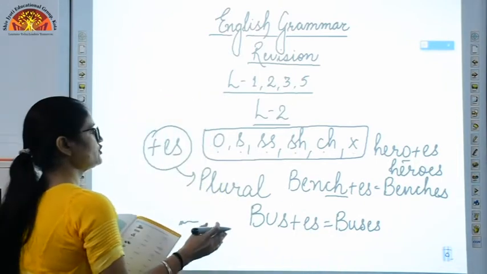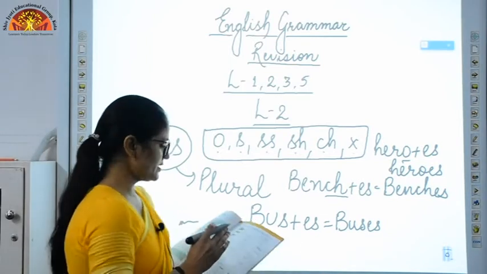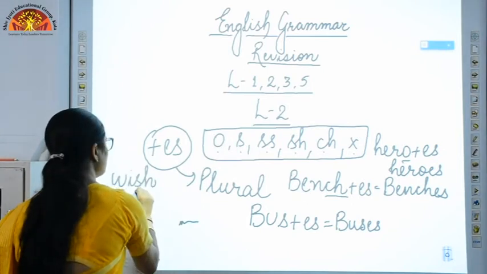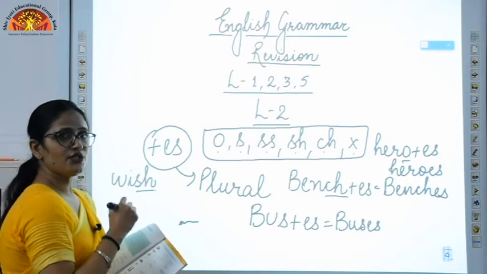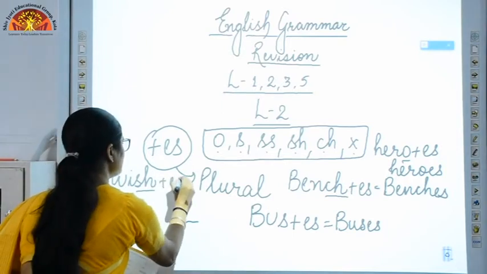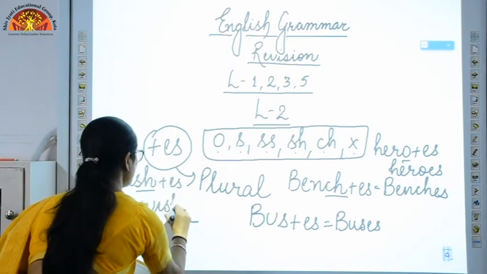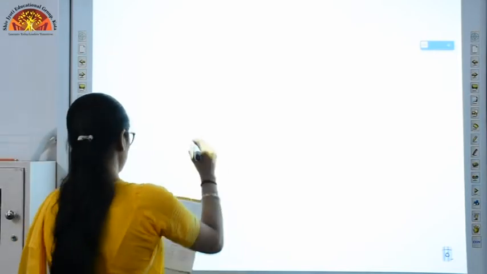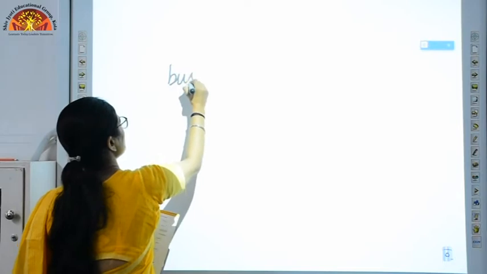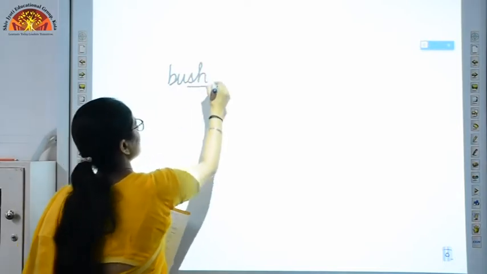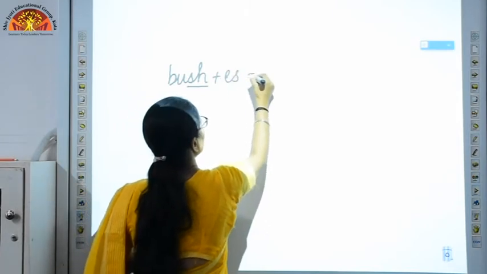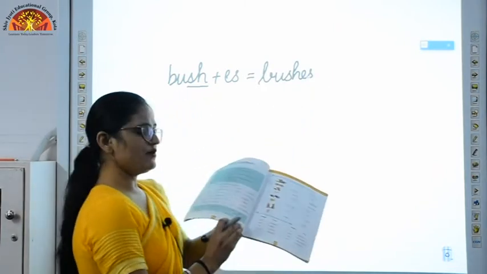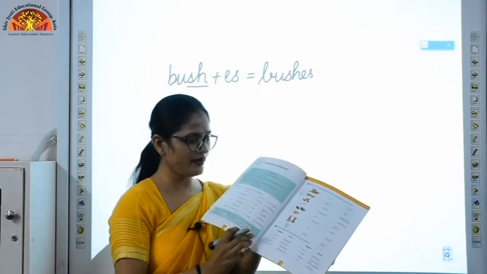Some examples I have already shown. Some examples from your book are like this. Wish, W-I-S-H, wish. At the last you can see SH is there. So if I have to convert it into plural form, I need to add ES and it will become wishes. Next is bush, B-U-S-H. Now the last is SH. If I have to convert it into plural, the word will be bushes. So these are a few of the examples from your book. You can see it's there on page number 4 in a green column.